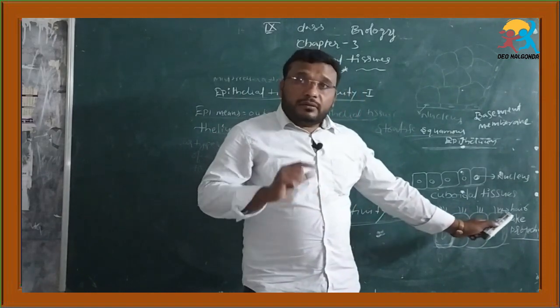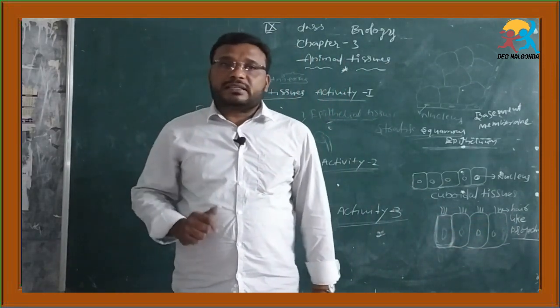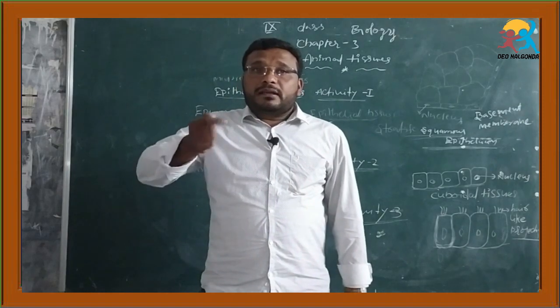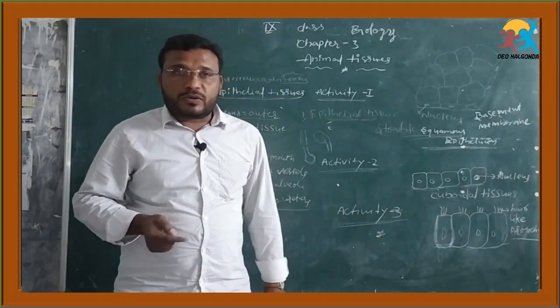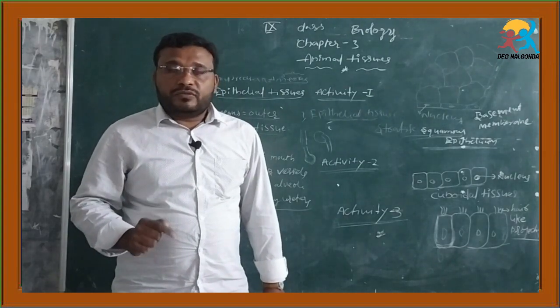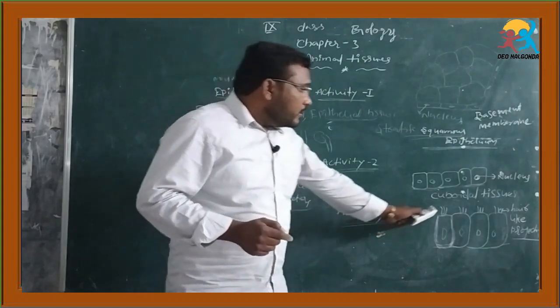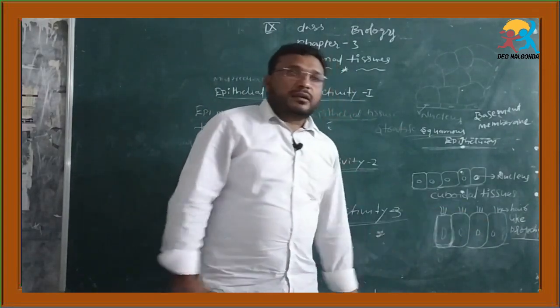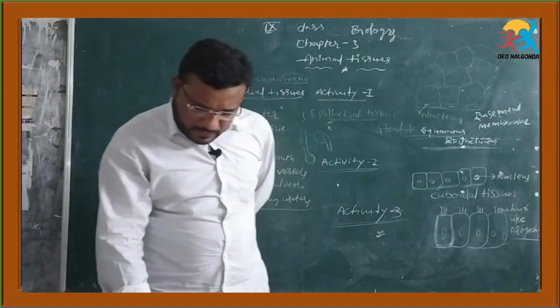These tissues perform the function of absorption and secretion. The parts where absorption and secretion occur are lined by columnar epithelium tissues.